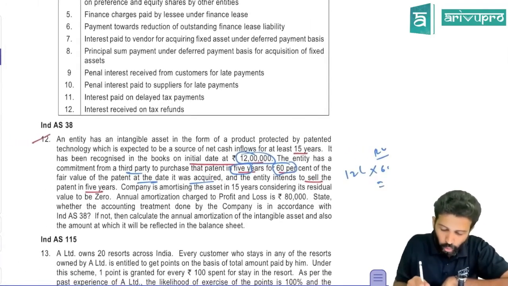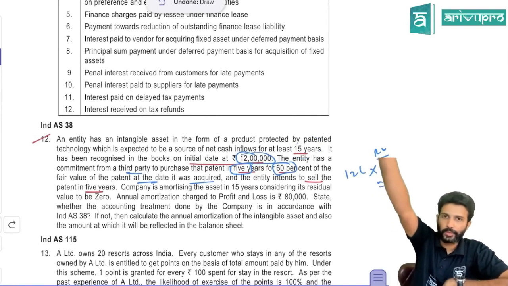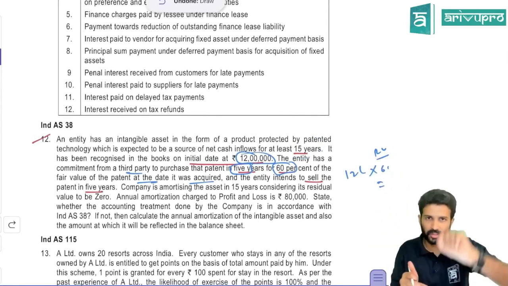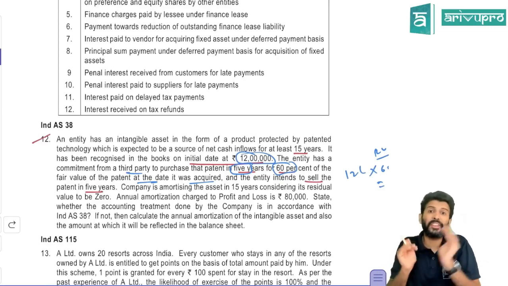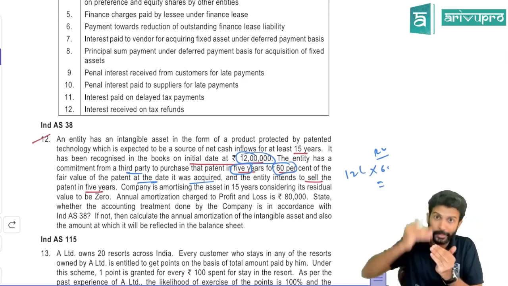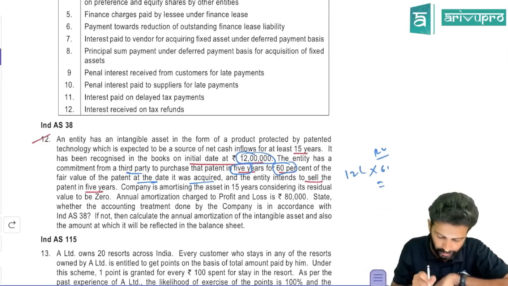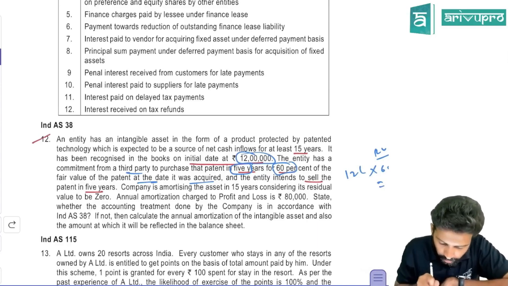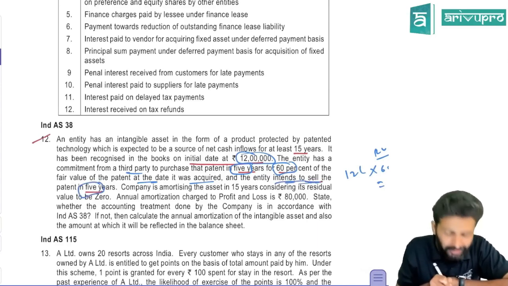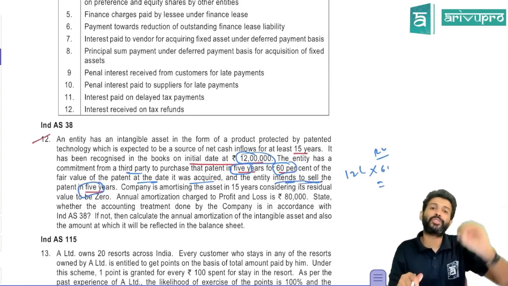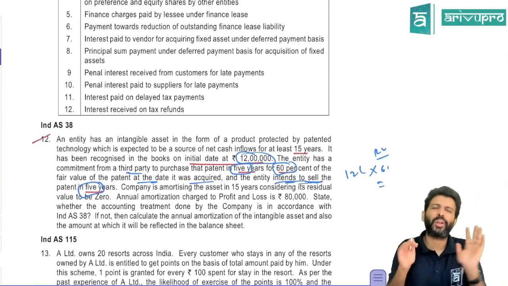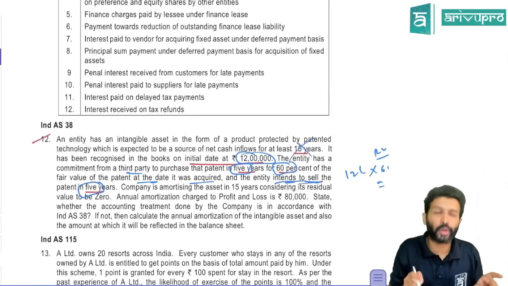Okay. So that means now 2 lives are being given. Entity feel it will last for 15 years, but this guarantee you have received at the end of 5th year. Now let's see. Because we know life means not total life, it is management intended useful life. How much management wants to use it for? That they'll give it. Check here somewhere. And the entity intends to sell the patent in 5 years. They want to sell off the patent in 5 years means indirectly they're saying they'll use this patent only for 5 years. It means you will amortize this patent not over 15 years but only over 5 years.